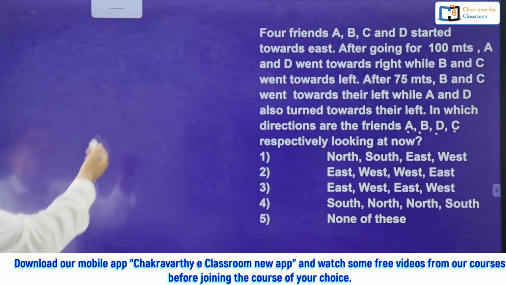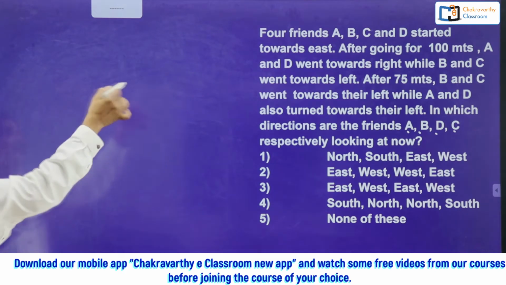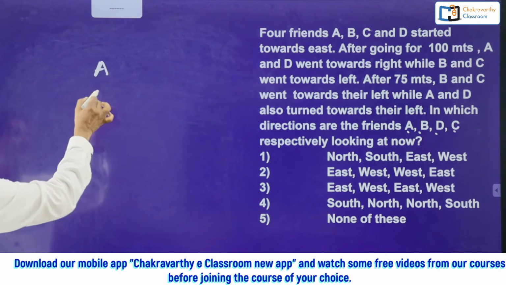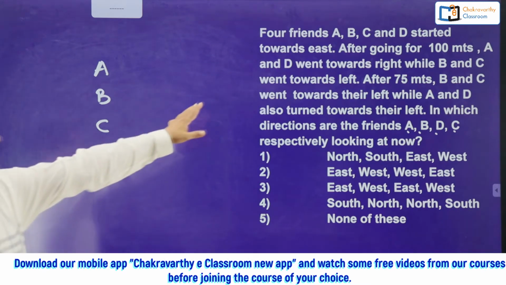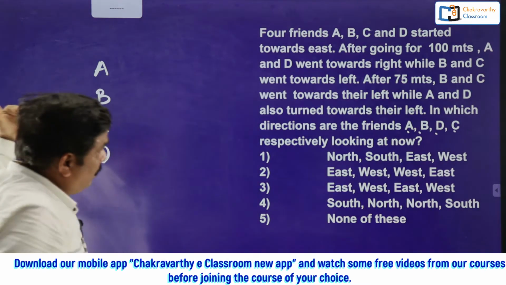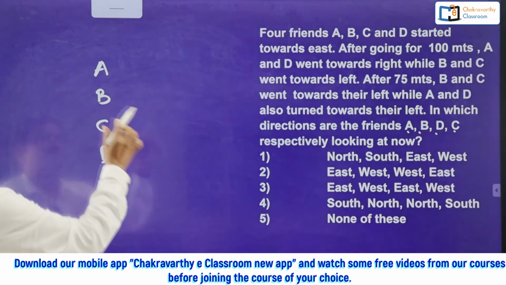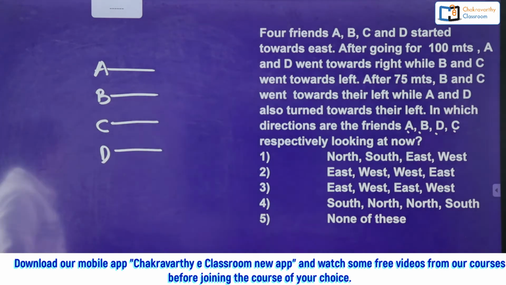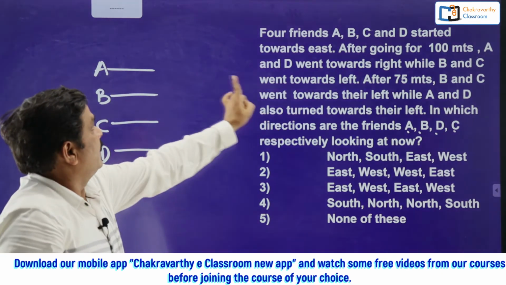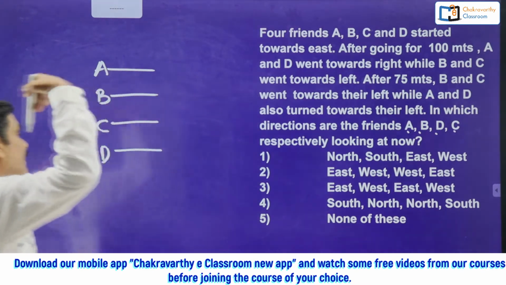4 friends A, B, C, D. You take in this way. There is not one starting point here. Suppose A is here, B is here, C is here, D is here. Okay. Now they have given how. They all started towards east only. Then after going for 100 meters, that means all went for 100 meters first. Okay.